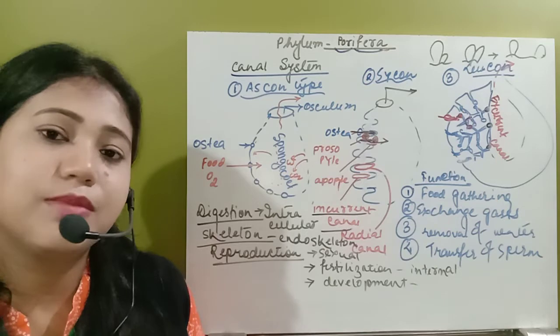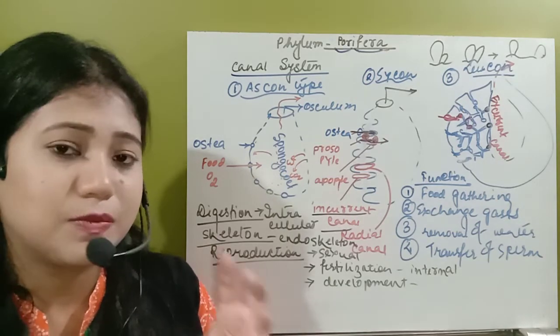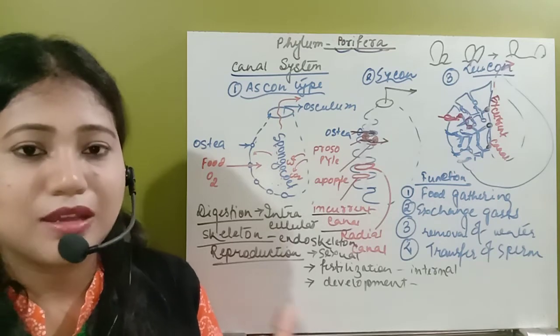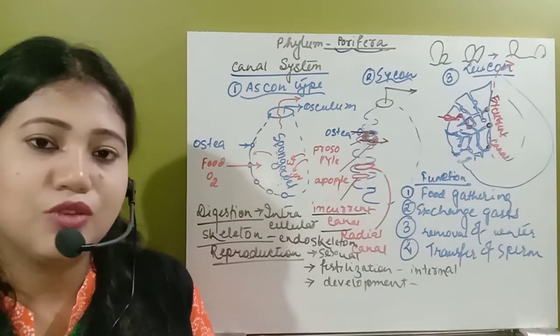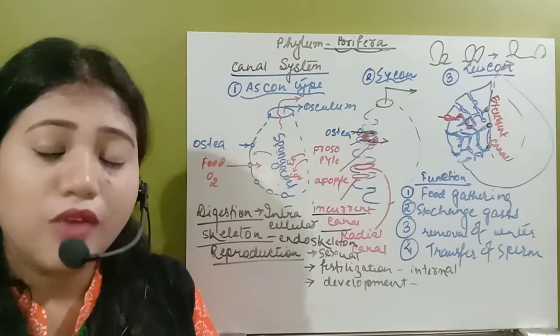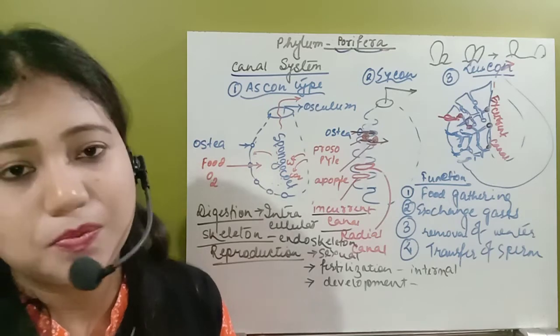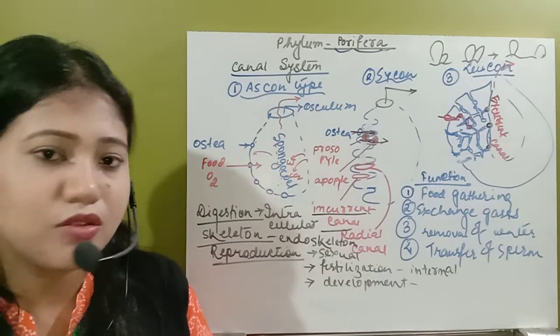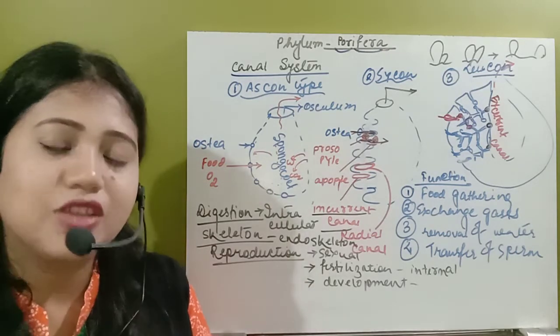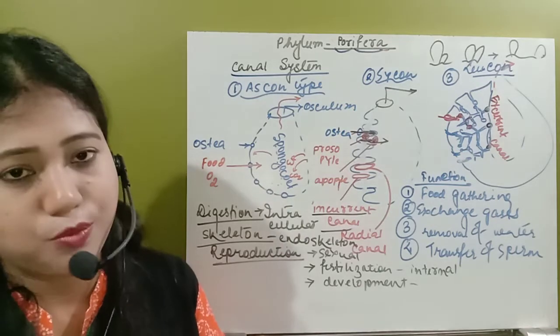I can give you some examples, like Euspongia. This is one species which is useful as a bath sponge. That means it is used in the bath like a scrubber. The reason we use it is that they lack spicules. As they don't have spicules, they are not going to sting us. So that's why it is used in the bath. This is commonly known as bath sponge.